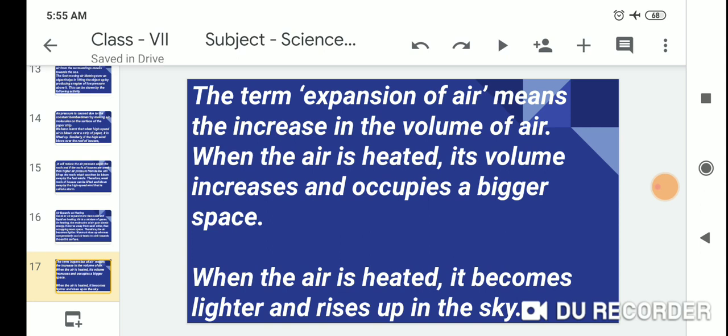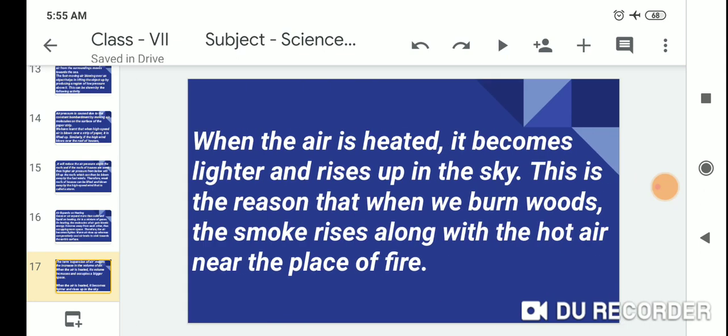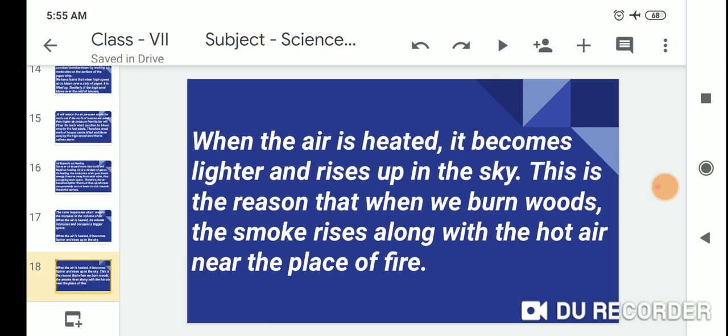When the air is heated, it becomes lighter and rises up in the sky.